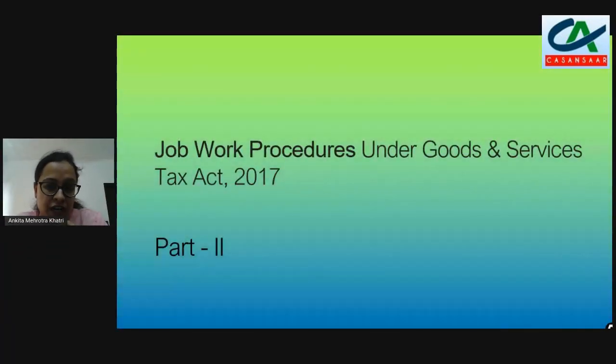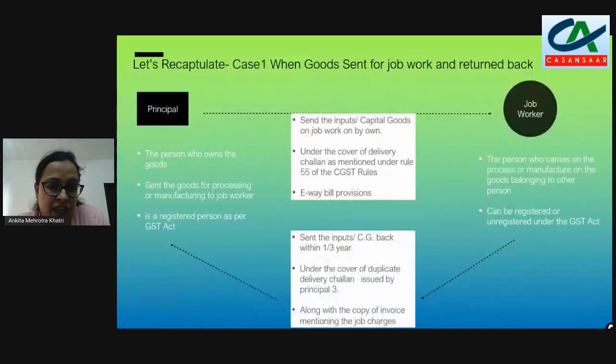Today, I, Ankita Mehrotra Khatri, is back again and discussing part 2 of the job work procedures under the Goods and Service Tax Act. Before moving to the new topics which we like to discuss today, we'll first recapitulate the previous video in which we started about various cases for the job work.